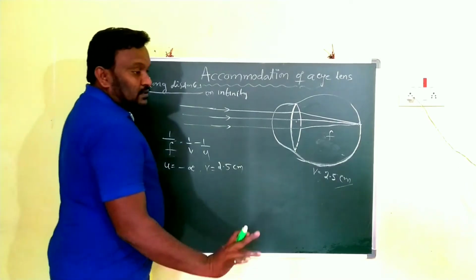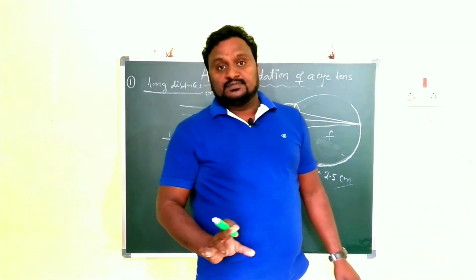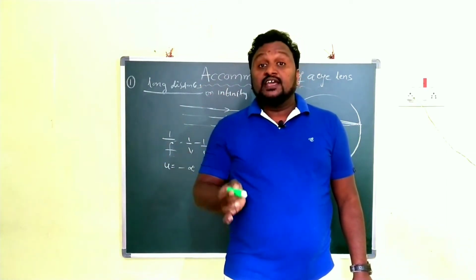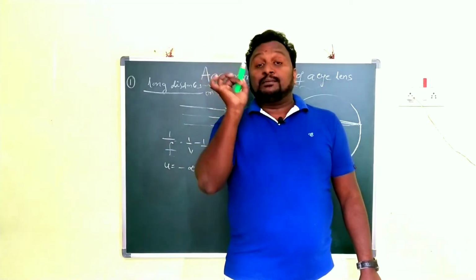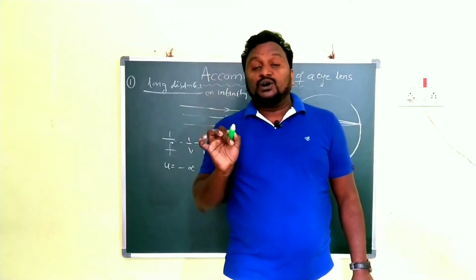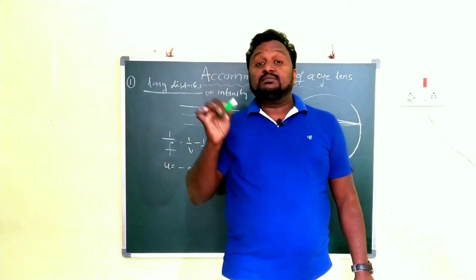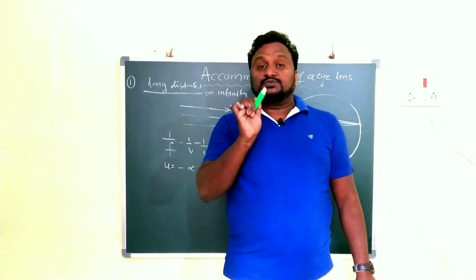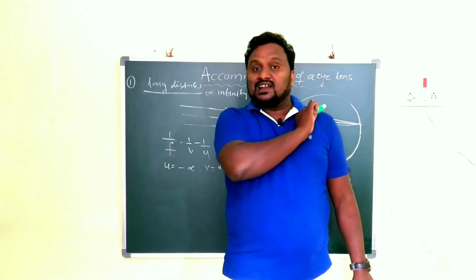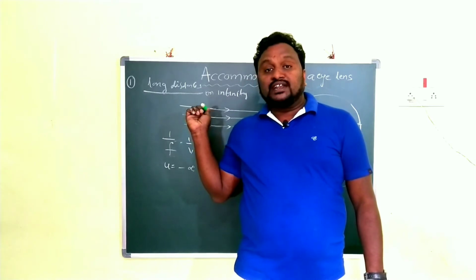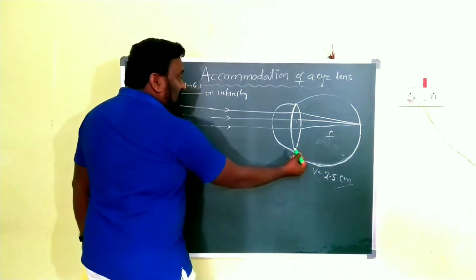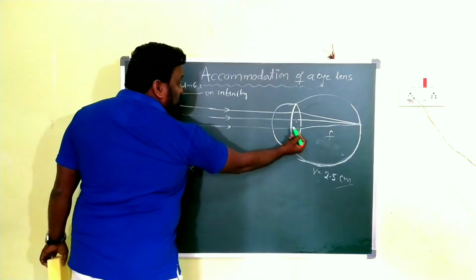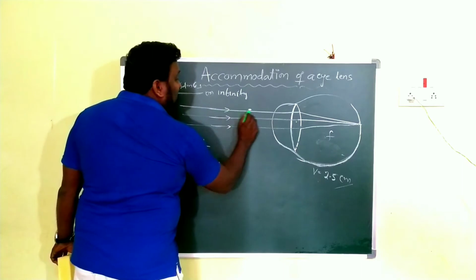Got it, children? The object is at infinity. That's why I am taking u equal to minus infinity. Why are we writing minus infinity? According to the sign convention, the measurements taken in the opposite direction of the incident light are taken as negative. We already discussed this in the previous chapters, the rules for ray diagrams. Here we are taking the value from the eye lens to the object, and the light is going in this direction.